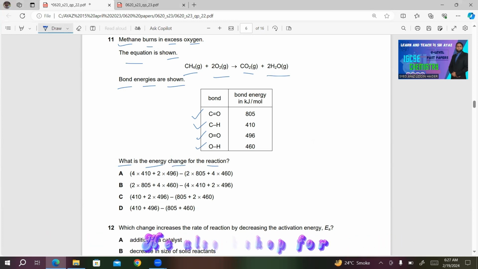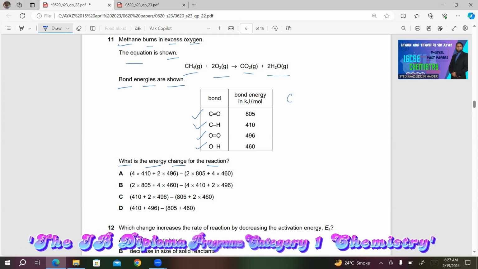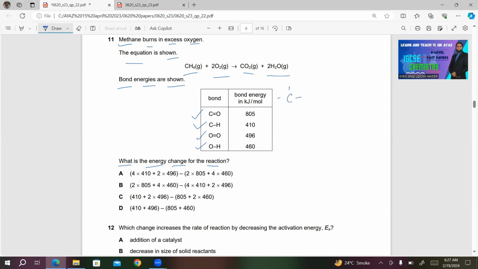So for this, you need to draw the displayed formula for each of these molecules. CH4 is this. We have 4 bonds of C–H in CH4, plus 2O2. We have 2 moles of O2, so O=O, O=O.